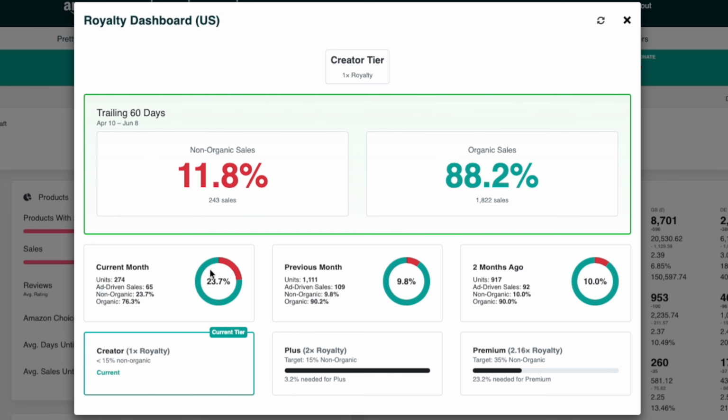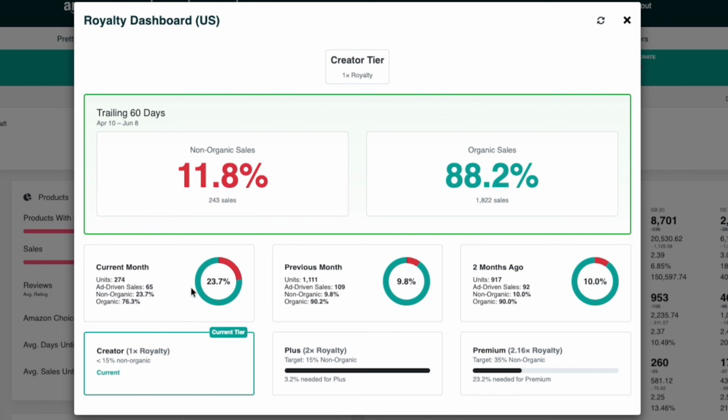What's more important though is the trailing 60 days. So you'll notice basically that's 2 months, right? 30 days and 30 days, kind of an average. My previous month is 9.8. So by the time I get to the end of this month, it's only going to be counting the current month and the previous month. So some of these older ones, this 10% from 2 months ago, you can see from April, that's going to drop off at the end of this month, right?